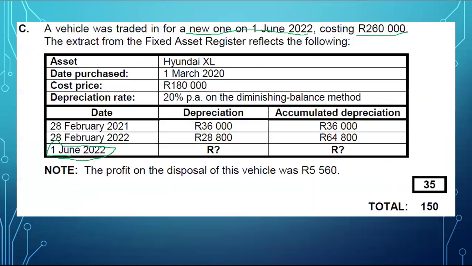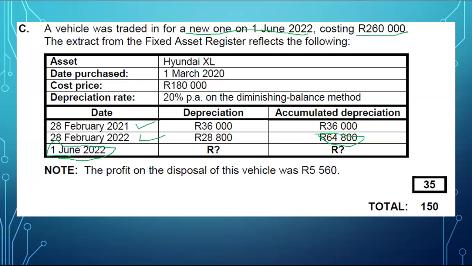In case you're wondering, where did you get that? I got it from my asset register. Note that they gave us balances at the end of 2021 and they gave us balances at the end of 2022. And the accumulated depreciation at the end of 2022 was 64,800. So what is closing balance in 2022 becomes opening balance in 2023. So that 64,800 becomes the opening balance of your accumulated depreciation in the current year, which is 2023.